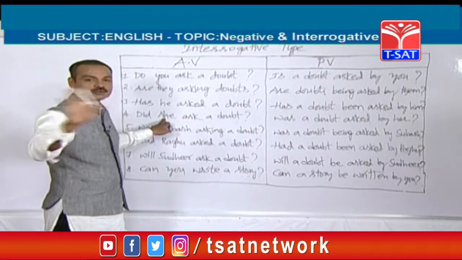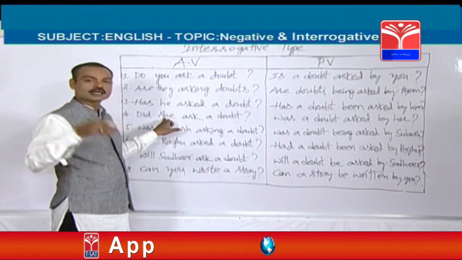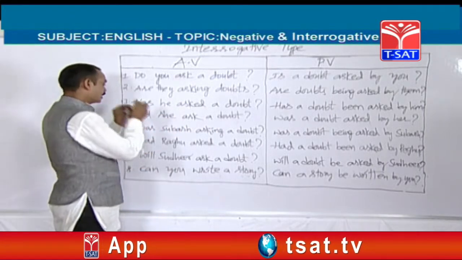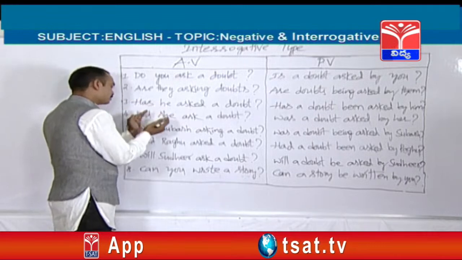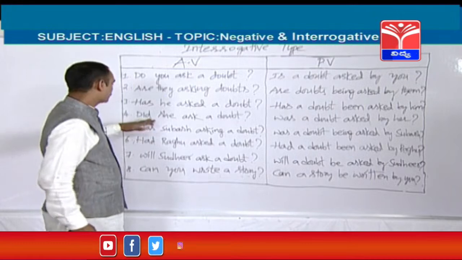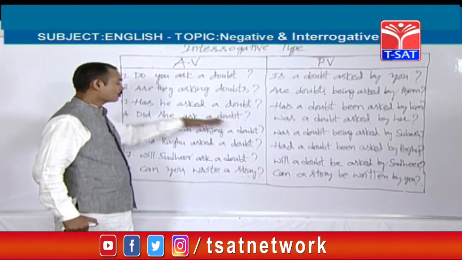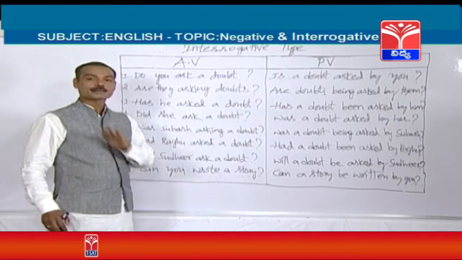Friends, in simple past we cannot find any changes, whatever the subject it is, whether it is singular or plural. Okay, before any subject you can use did. In simple past there is only one helping verb. So did she ask a doubt? Now we are going to change this active voice into passive voice.